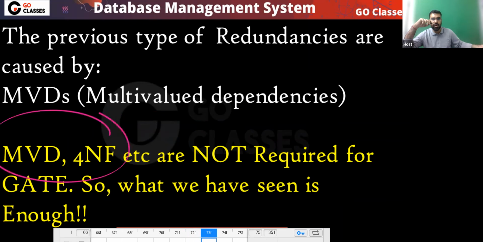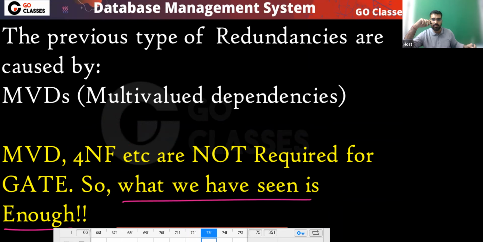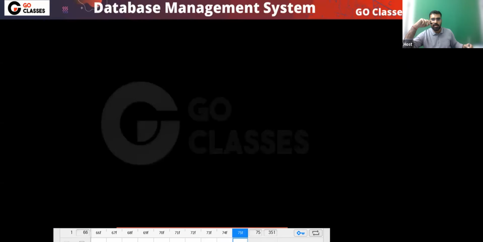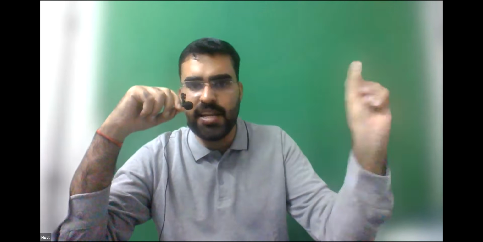This MVD, 4NF, these things are not required for the GATE exam. So what we have seen, that is enough. More than this is not required. But now you can explain, right? If anyone asks you what is MVD, you can explain, right? Very natural explanation, a very logical explanation you can give in any interview. If the interviewer asks what is FD, what is MVD, you can give a very logical explanation.